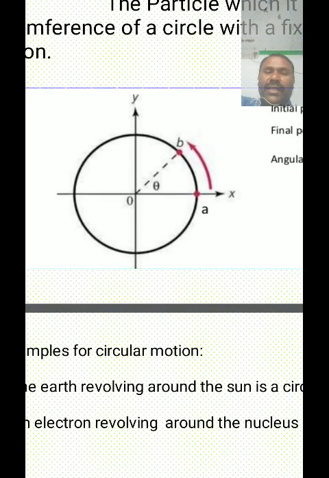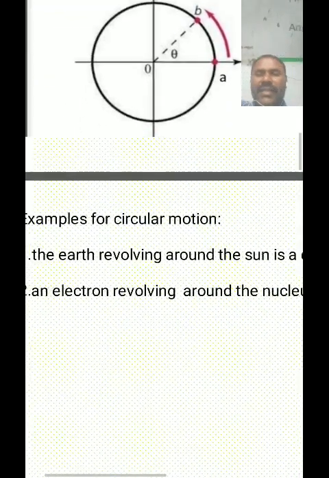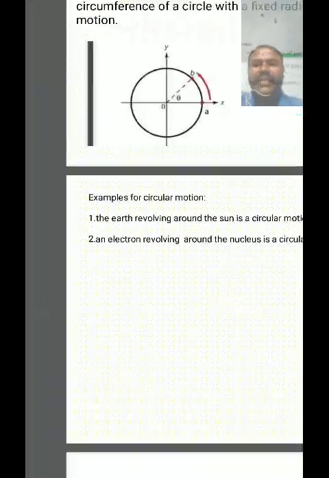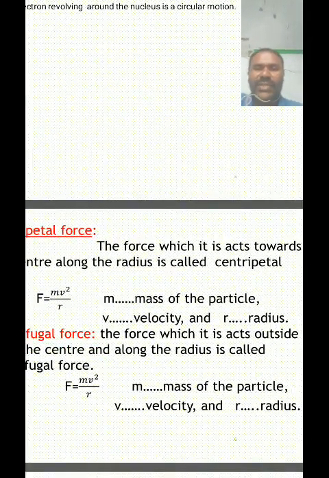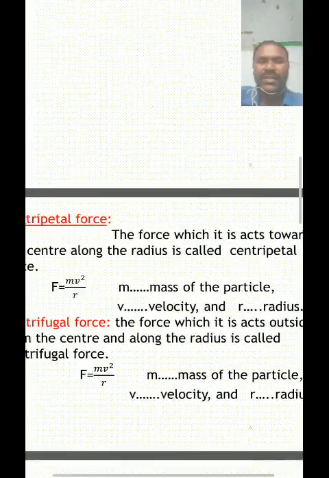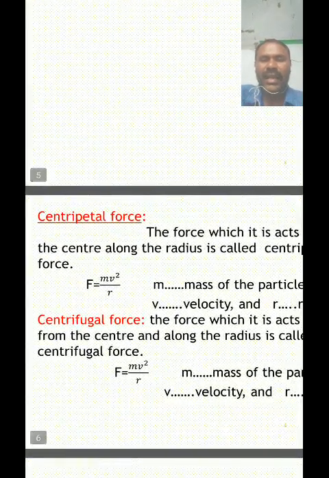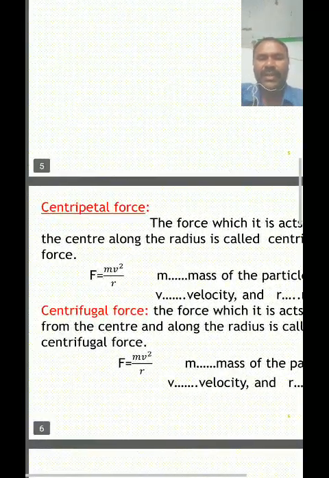The force which acts towards the center, perpendicular to the direction of motion, along the radius vector, is called the centripetal force.